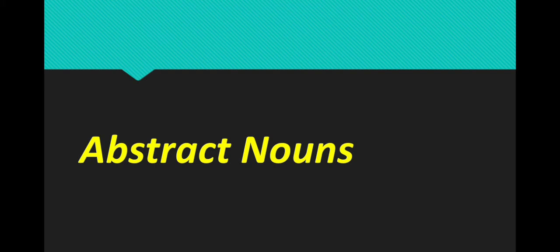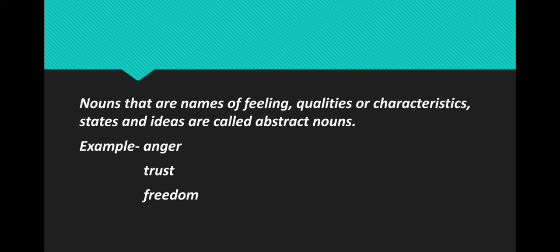As we all know, we can see, touch, smell, taste or hear most nouns. We can touch a person or a thing, but there are some nouns that we cannot see or touch. These are mostly feelings, qualities, ideas or states. So we can say that nouns that are names of feelings, qualities or characteristics, states and ideas are called abstract nouns. Example, anger, trust, freedom.